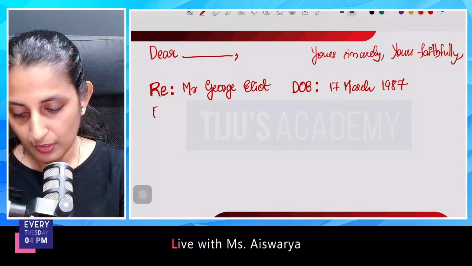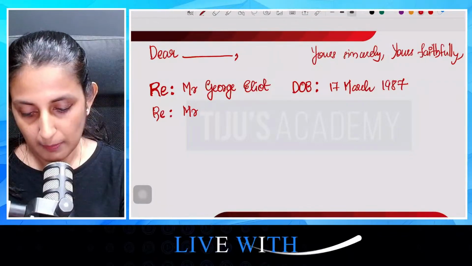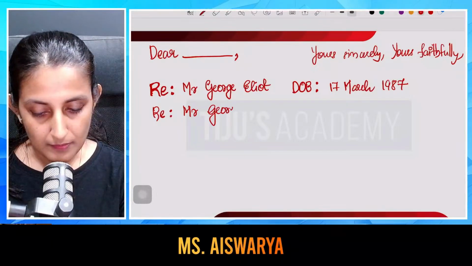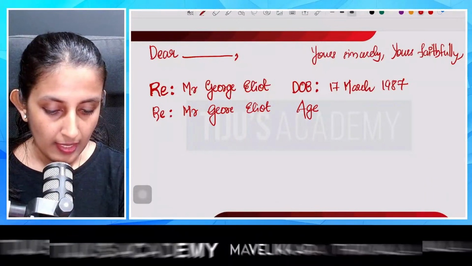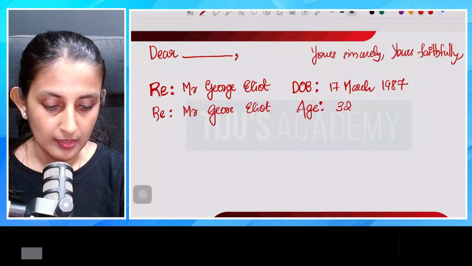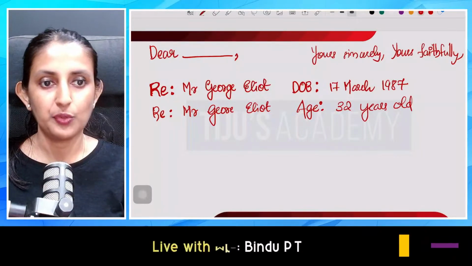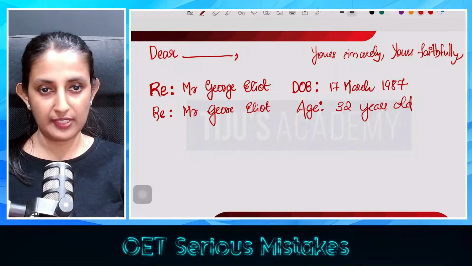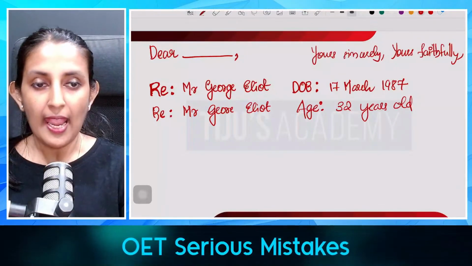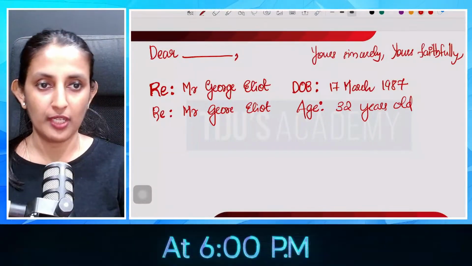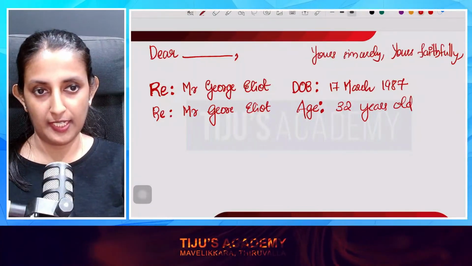If you are writing the reference line in the age format, then it will be Mr. George Eliot, age 32 years old. Again, after RE you have to put a colon, and after age also you have to put a colon.